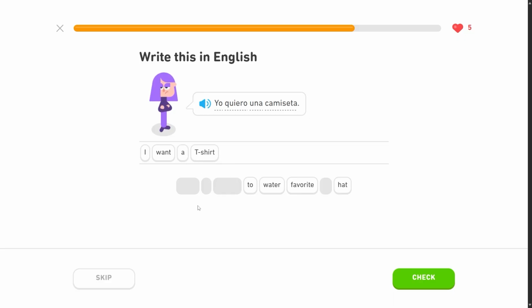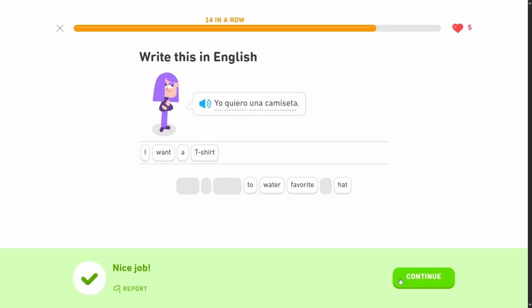Camiseta. So camisa is shirt. Camiseta is t-shirt. Just about the same amount of distinction between shirt and t-shirt in English. Camisa, camiseta. And you can say, hey, look, we added a T to camisa. So it's a T, camisa, t-shirt.